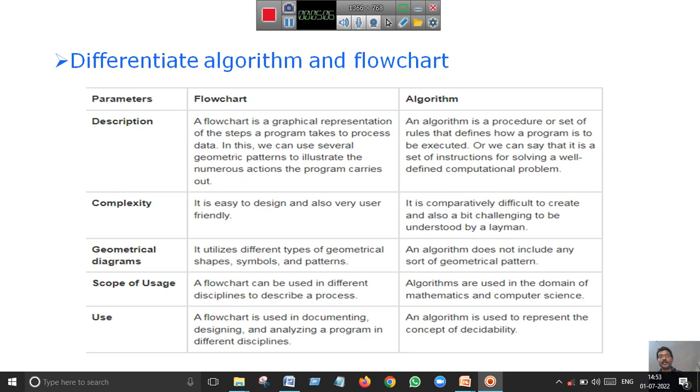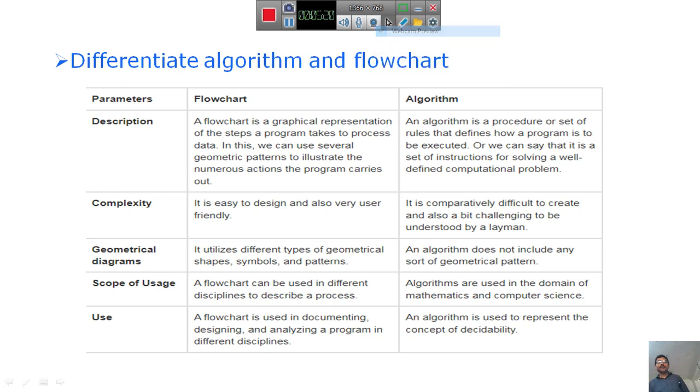The flowchart is a pictorial form. The algorithm is a written form and the flowchart is a pictorial representation or diagrammatical representation.